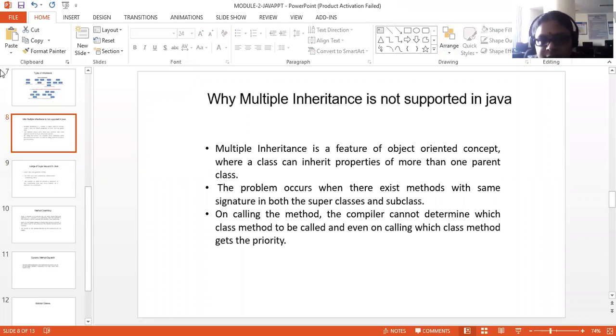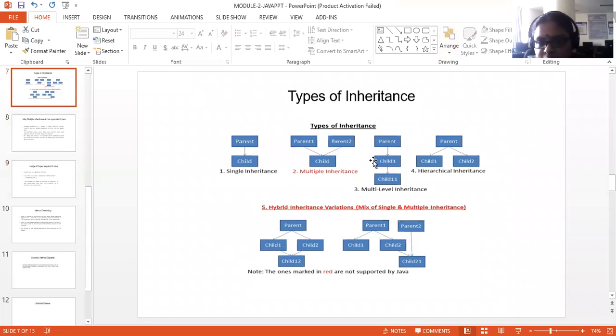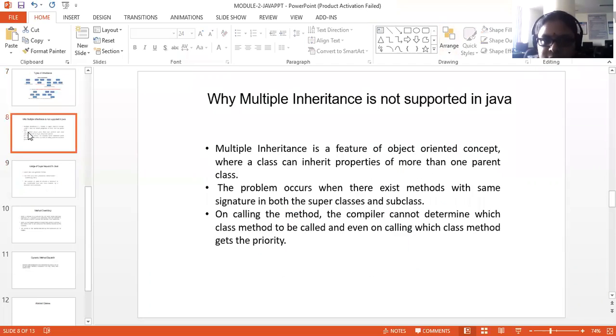Yes, everyone. In the last class, we have seen the different types of inheritance: single inheritance, multi-level inheritance, and hierarchical inheritance in code examples. Now, getting back to the types of inheritance, we have discussed clearly stating that multiple inheritance as well as hybrid inheritance is not supported in Java. Now we will check what is the reason behind that. Why is multiple inheritance not supported in Java?